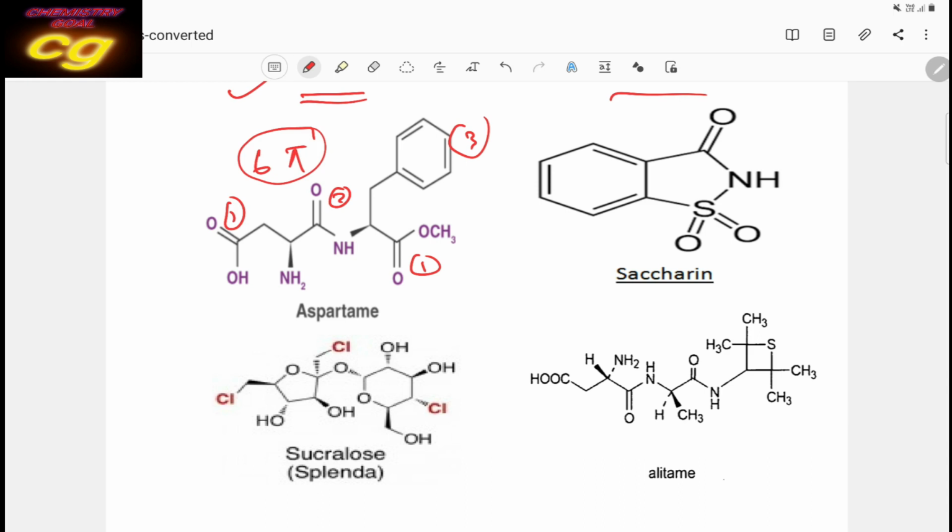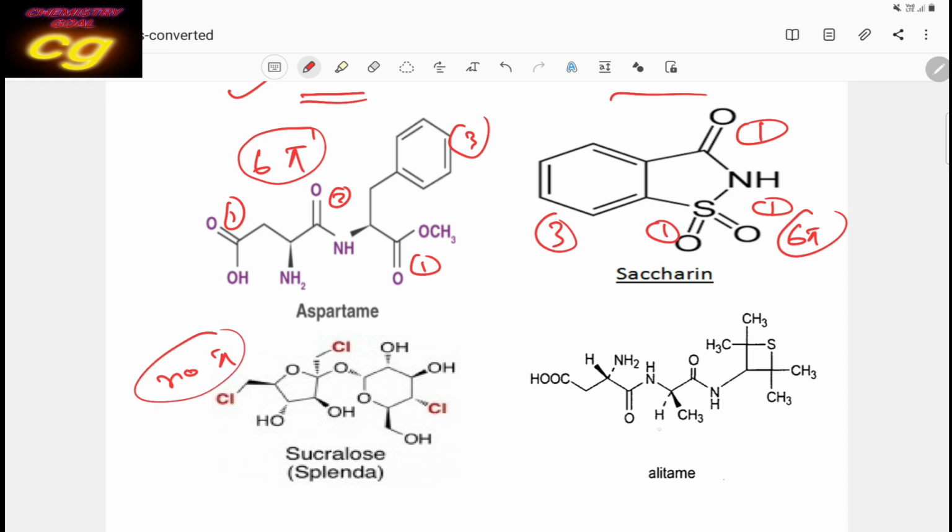Then saccharin, how many pi bonds? Here 3 pi bonds, and here 1, here 1, here 1. So in total, 3 and this is also 3, so 6 pi bonds. This also has 6 pi bonds. Sometimes a question like this was asked in the JEE examination, where a particular structure is given by name and they ask how many pi bonds there are. So saccharin has 6 pi bonds, and sucralose has no pi bonds.